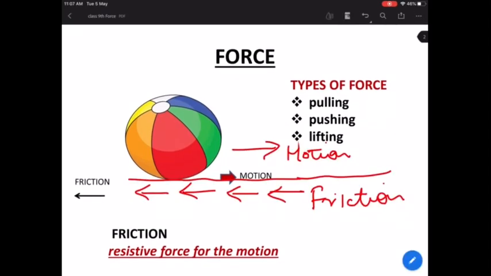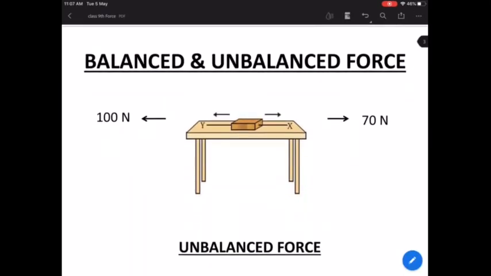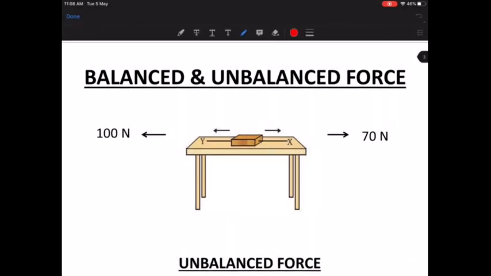So with that we are going to move forward and also discuss what is balanced and unbalanced force. Now this also we've learned in the previous class. What is balanced and unbalanced force? Balanced force is basically when two sides of forces are equal. It is called balanced force. Like for example, when we at times go and buy vegetables, what does a vegetable vendor do? He places your vegetables on one side, on the other side he places those weights, right? So that he will try and make the two sides equal.